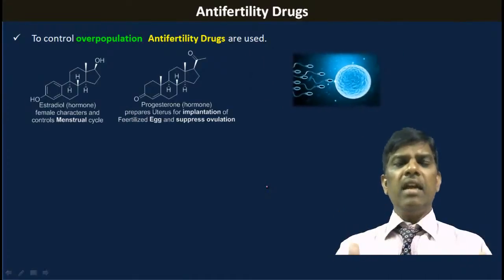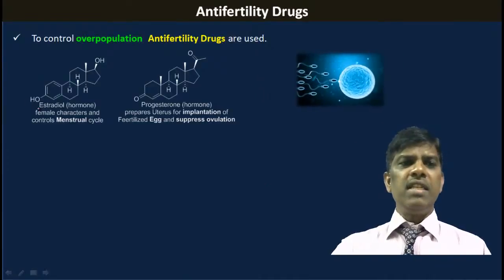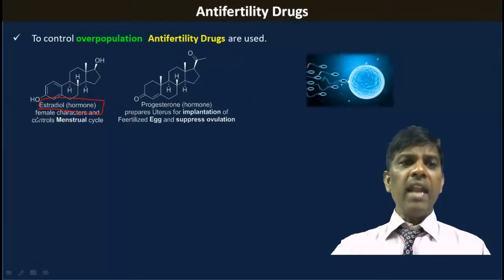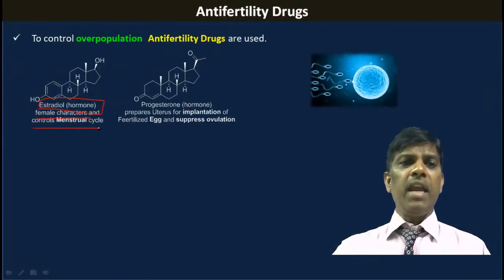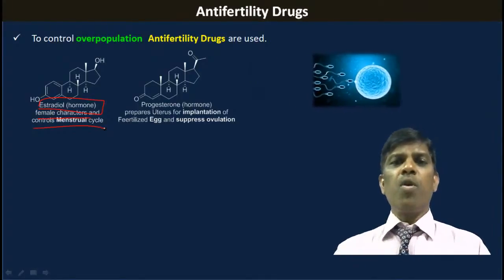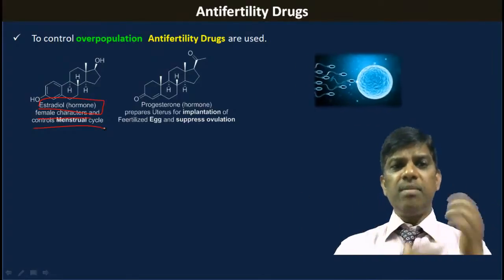So in a normal person, estradiol, which is secreted in females, is a hormone which is characteristic. It develops the characters of a female. At the same time, it maintains the menstrual cycle. Menstrual cycle is nothing but production of ova at an interval of time. Every 28 days, estradiol produces this menstrual cycle.